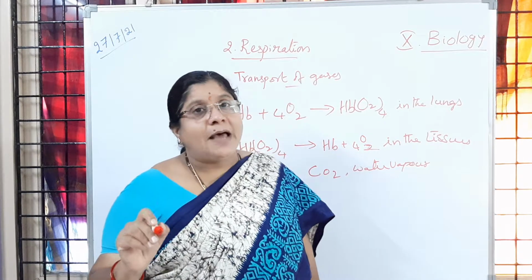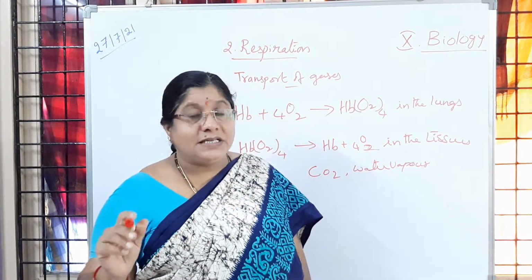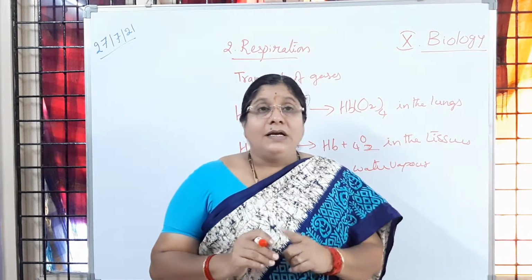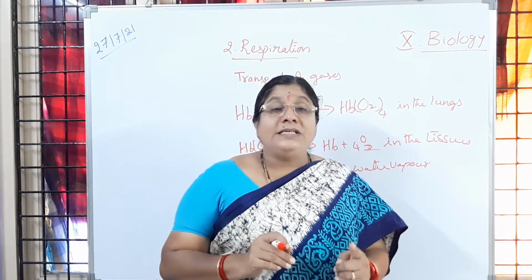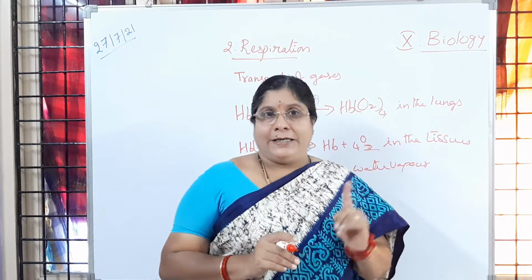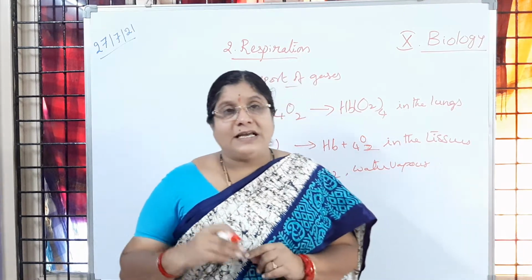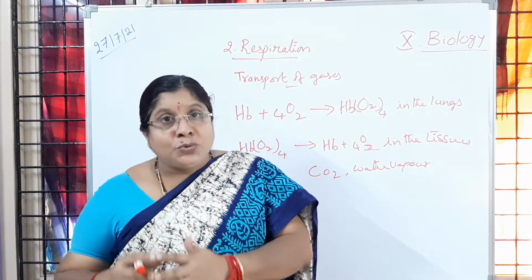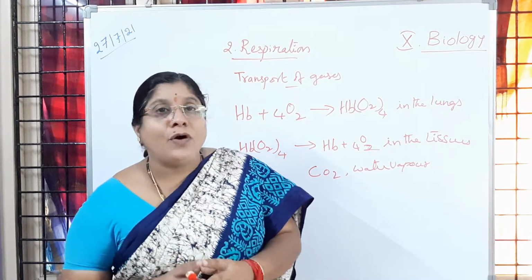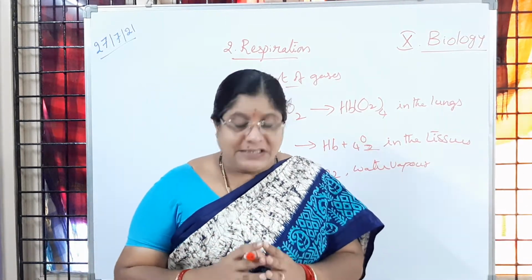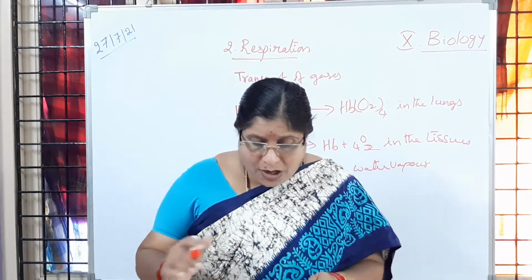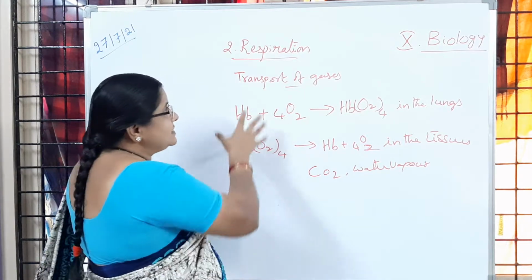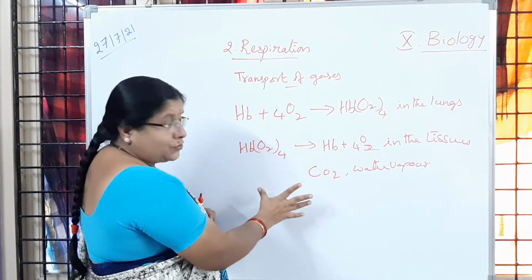Because of that, what will happen? The availability of oxygen is less. That is the reason here continuously the exchange of gases is happening through blood to the cells. So oxygen supply is continuously happening to the cells to perform cellular activities. Is it clear to children? So now here cellular activities means what here? This transport of gases, you understood, I think.